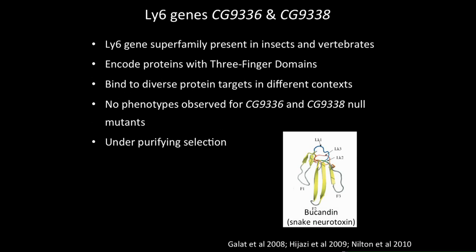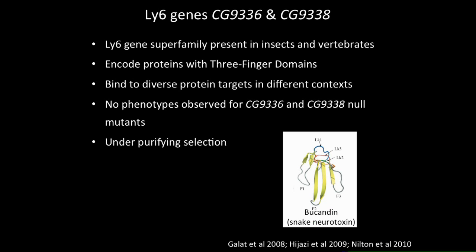The two genes we'll be looking at today are CG9336 and CG9338, which belong to the Ly6 gene superfamily that is present in both insects and vertebrates. The gene products of this superfamily are proteins which biochemically function by binding to different protein targets in diverse biological contexts. For our two genes, we have yet to be able to characterize the function. Despite the fact that we have generated double null mutants for these two genes, we have yet to observe any phenotype.